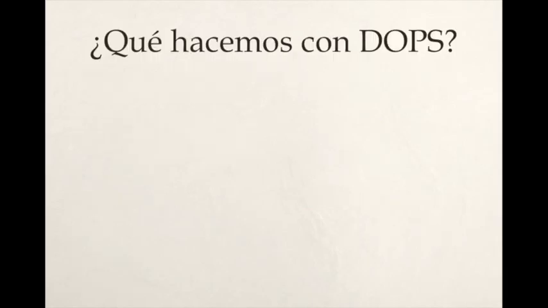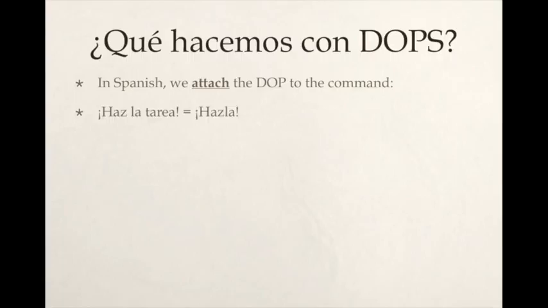So what do we do with the direct object pronouns? In Spanish, you have to attach the direct object pronoun to the command. If you remember, when you are not using a command and you just want to say I have it, it goes in front of the word tengo, la tengo. However, if you want to command somebody to do something, you attach it to the command.